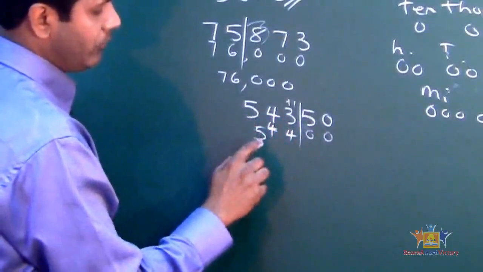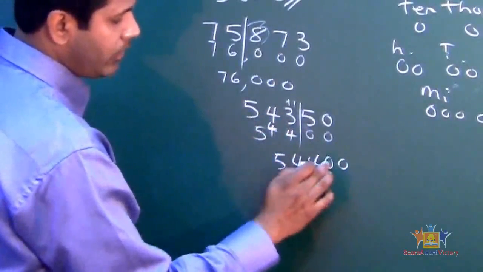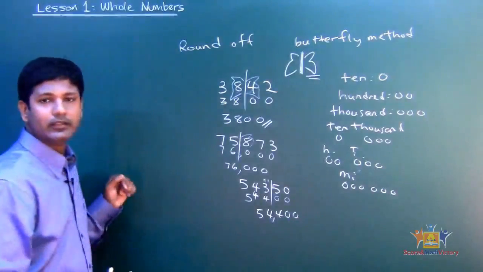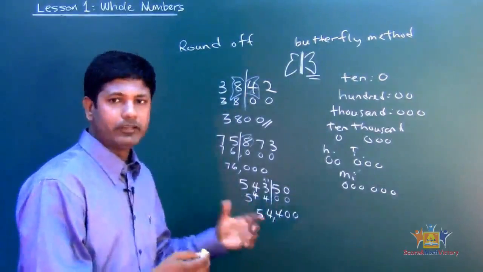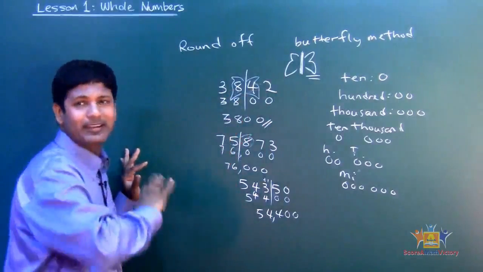So it becomes, how do I read that? So it'll be 5, 4, 4, 0, 0, 1, 2, 3, comma, 54,400. That's what rounding off is all about, okay? Alright, let's do more, let's do more. This is so exciting, isn't it? And when you use the butterfly method, it's so easy.